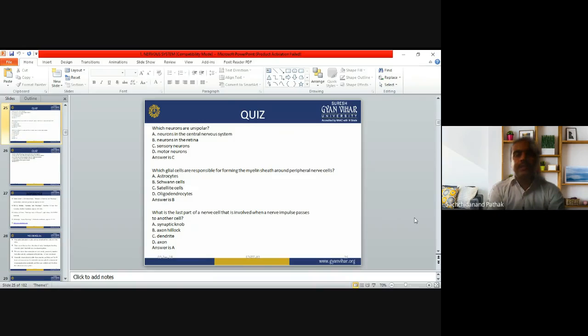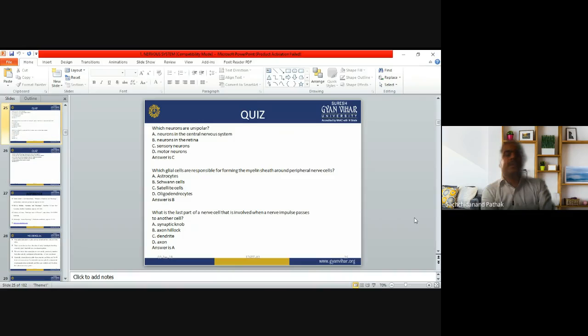What is the last part of a nerve cell that is involved when a nerve impulse passes to another cell? Now listen very carefully. What is the last part of a nerve cell? That is involved when a nerve impulse passes to another cell. So what is the name of the last part of the cell? What is the last part of the nerve cell?